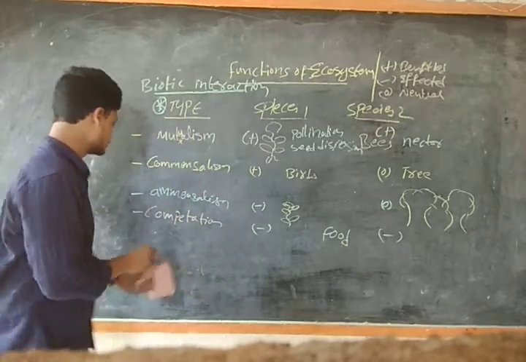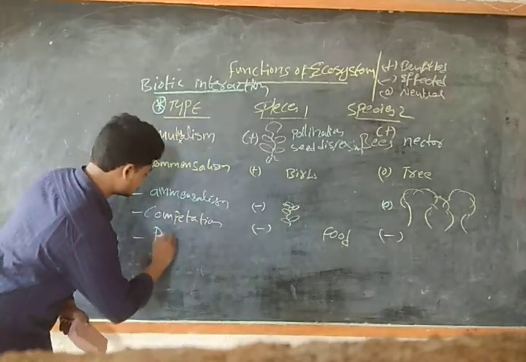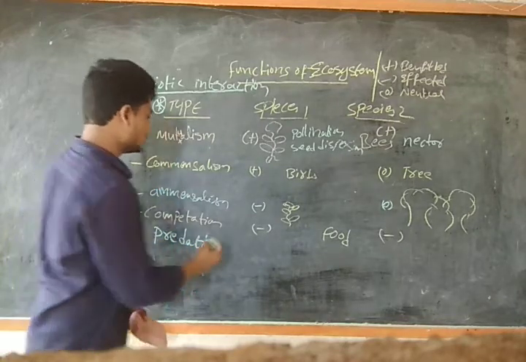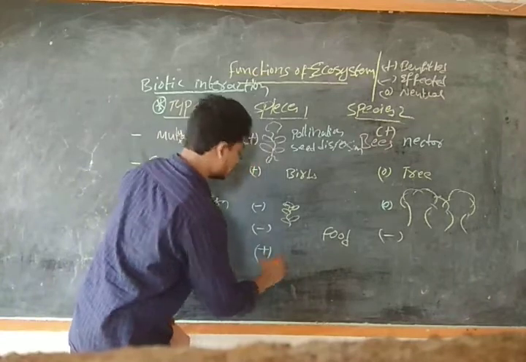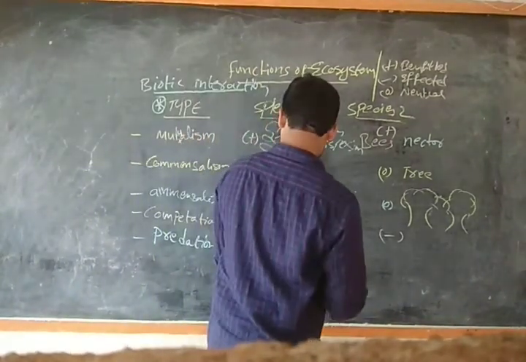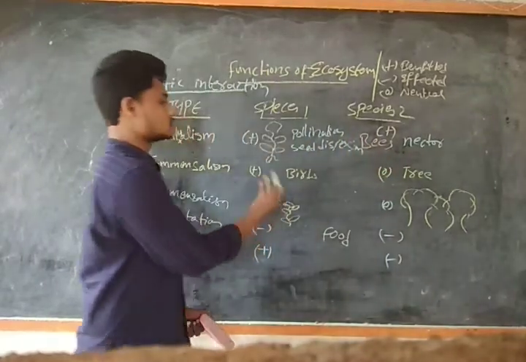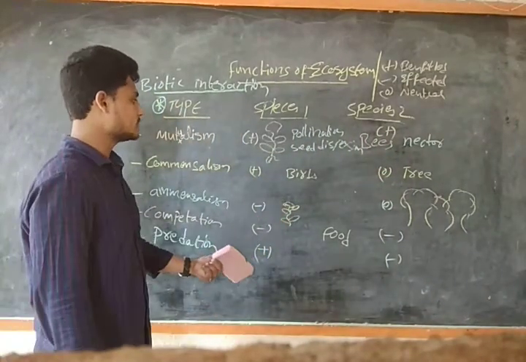Now we will see predation. What do we mean by predation? Species 1 is affected and species 2 has the advantage. For example, take a deer and a tiger.